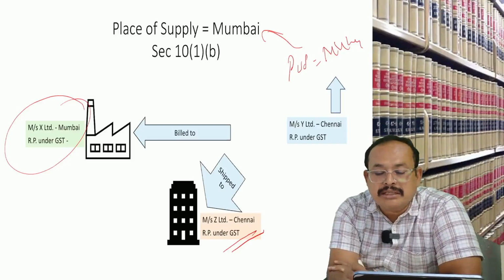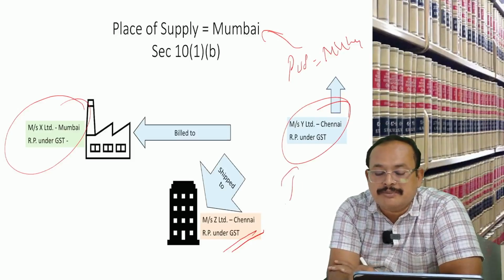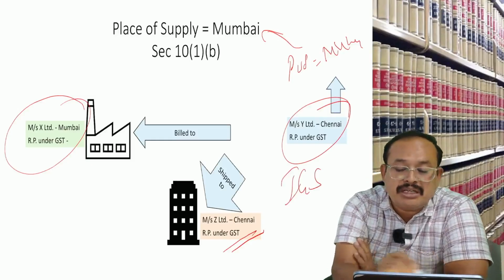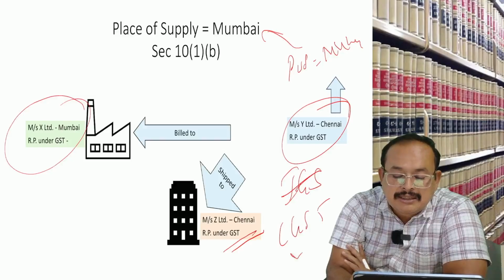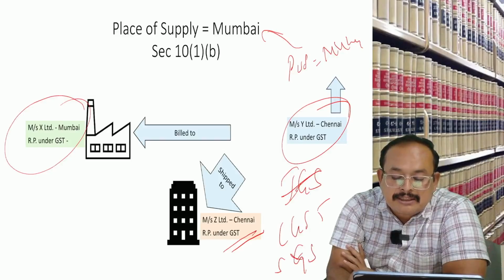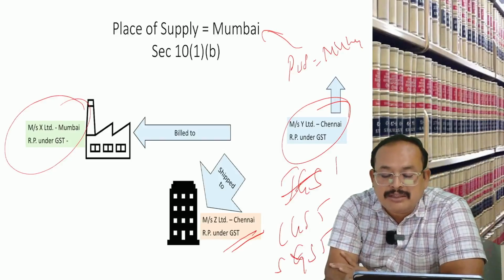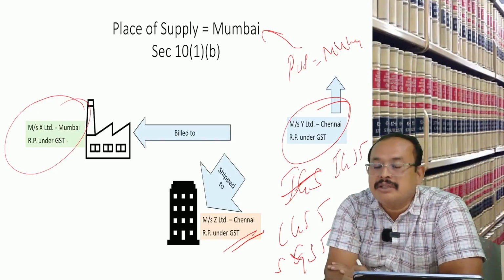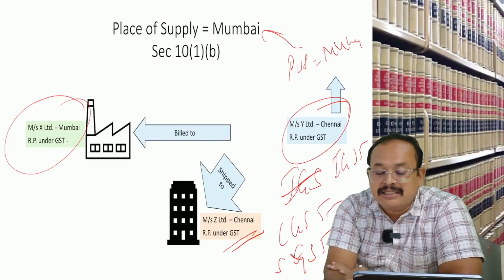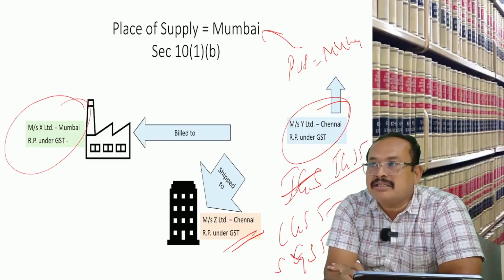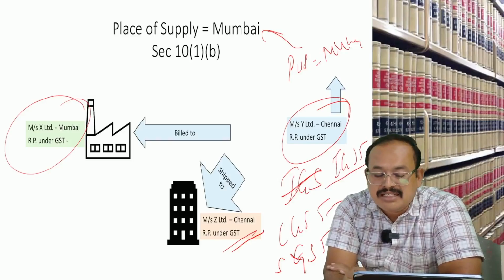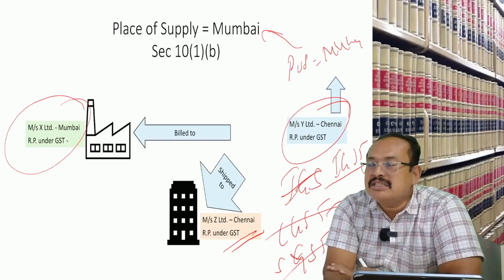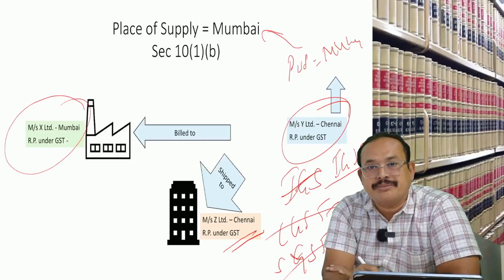By mistake, Y Limited, Chennai charged CGST and SGST, but it was liable to charge IGST. If you paid CGST, SGST instead of IGST, then the law says you have to pay IGST now and claim refund of CGST, SGST, which is Section 77 of the CGST Act.